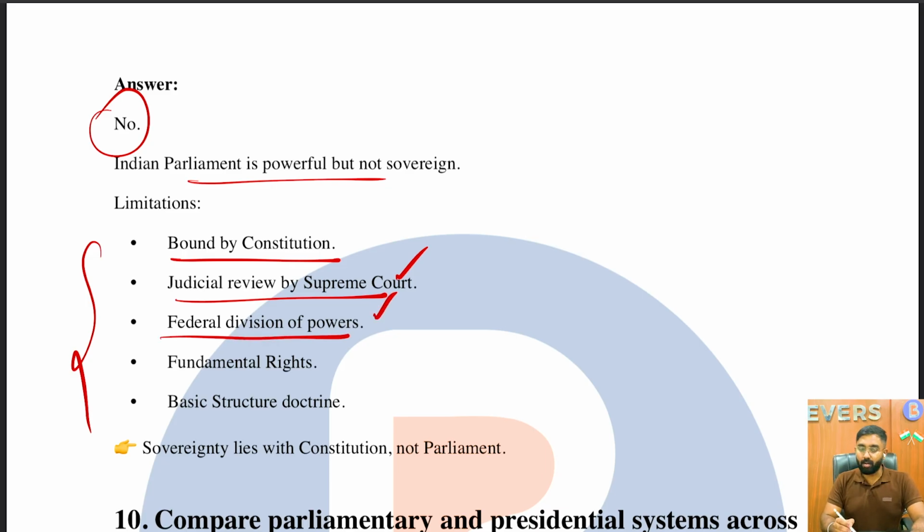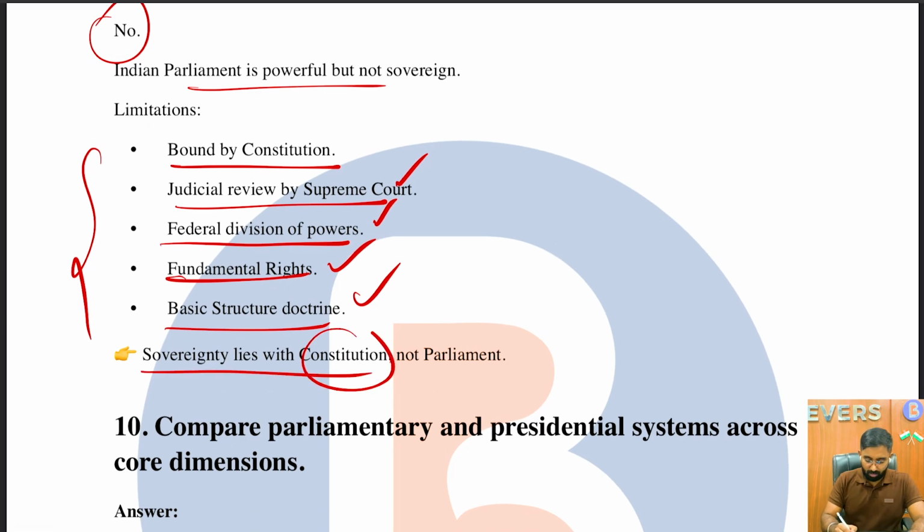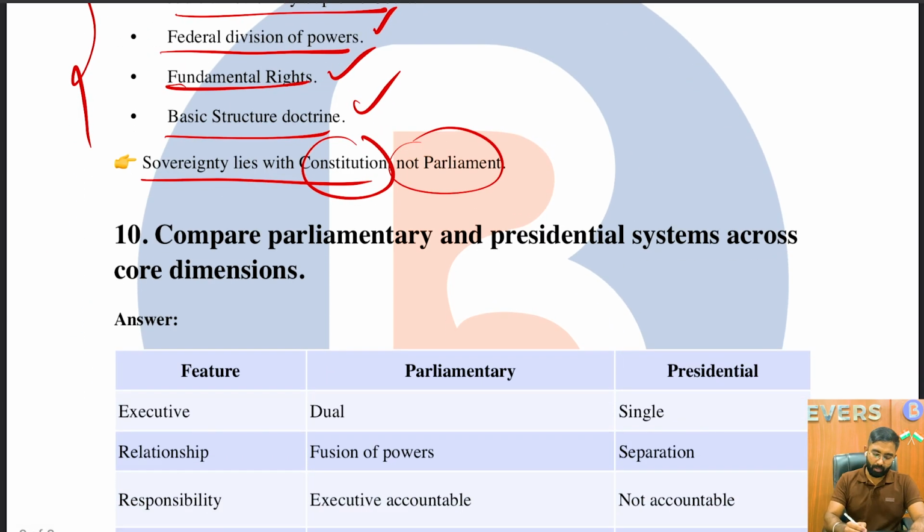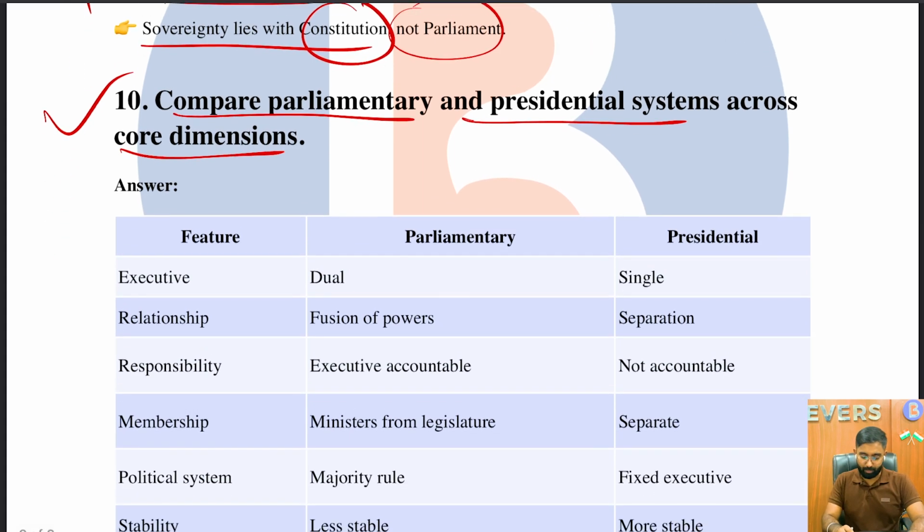Then there is federal division of powers between the state and the center. And then we have fundamental rights, and we also have the basic structure doctrine, which puts certain restrictions on the parliament, right? Next, the sovereignty lies with the constitution, not the parliament. The 10th one: compare parliamentary and presidential systems across core dimensions.